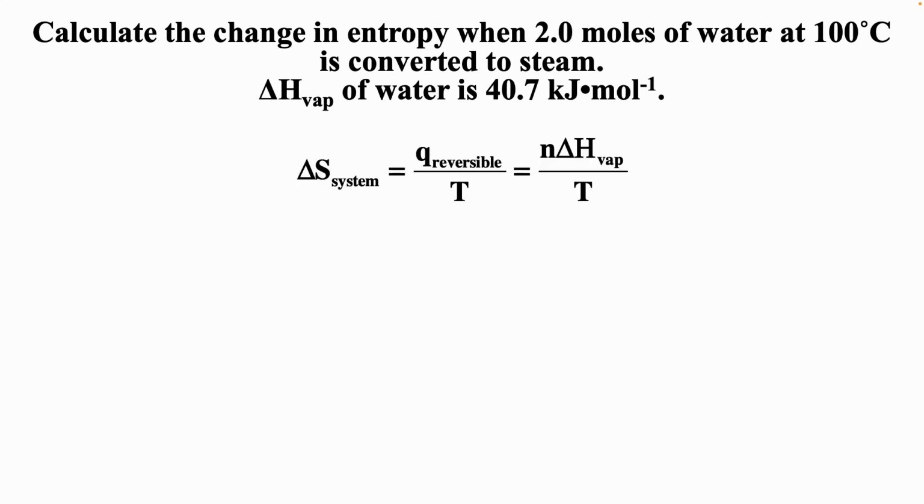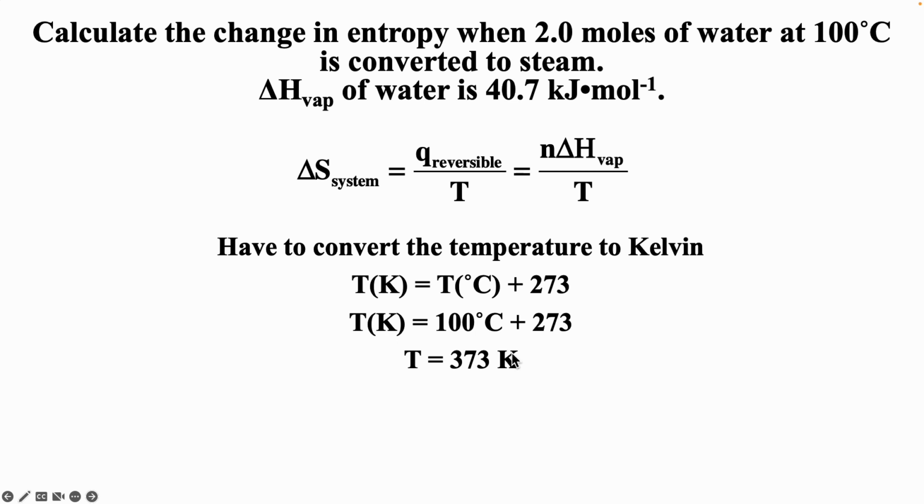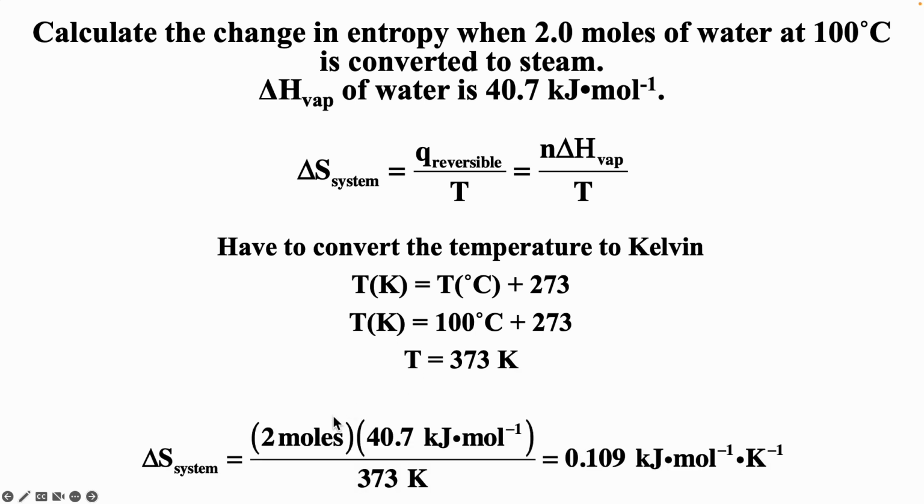And so we have delta S is equal to Q over T. Now, we're given 2 moles, and so we're going to have to multiply our enthalpy of vaporization times 2. Also, please remember, you always have to make sure your temperature is in Kelvin. So 273 plus 100 gives us 373 Kelvin. And so we have 2 times 40.7 kilojoules per mole divided by 373, and that gives us a delta S of the system of 0.109 kilojoules per mole Kelvin. Typically, entropy is given in joules per mole Kelvin.